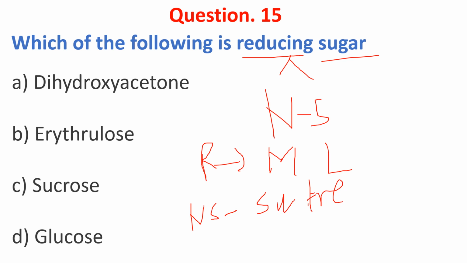The options are A. Dihydroxyacetone, B. Erythrulose, C. Sucrose, D. Glucose. The answer is D. Glucose is a reducing sugar.